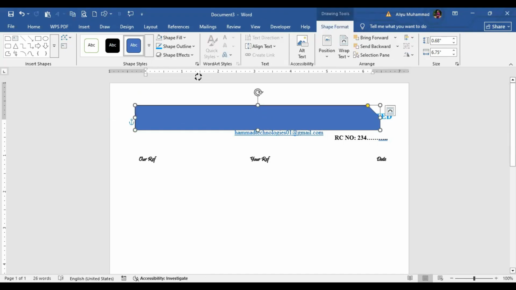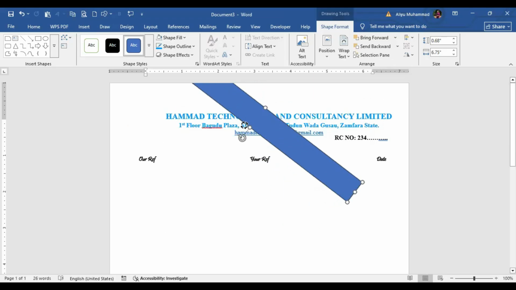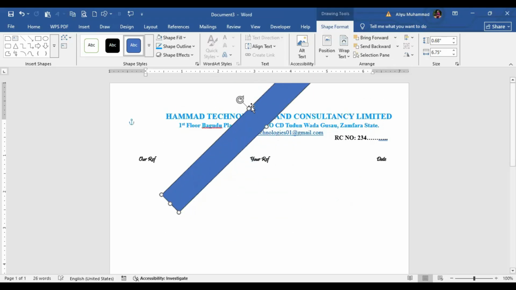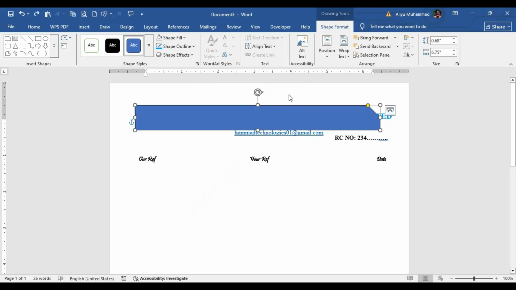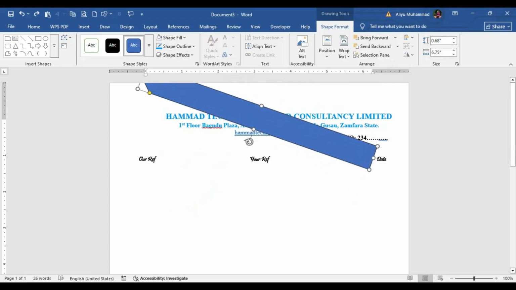So let's rotate it. If you want to rotate, as we draw it, this is how it looks. Now we want to rotate it so that this edge will be looking at this side. So we just come to this arrow with a circle, hold it, then move it.